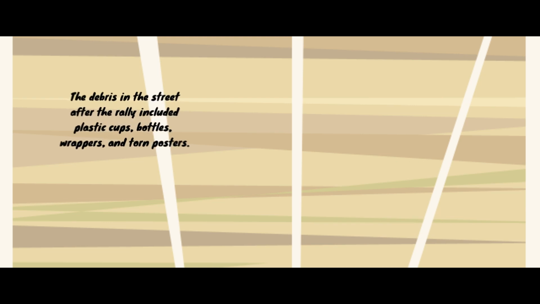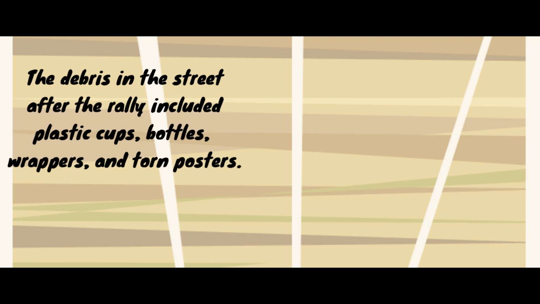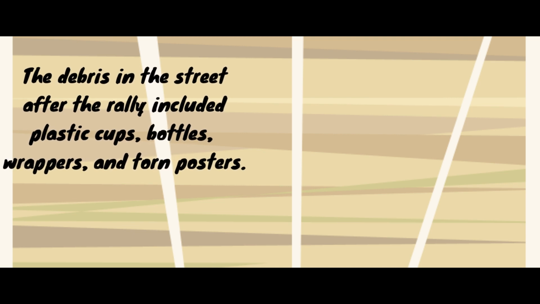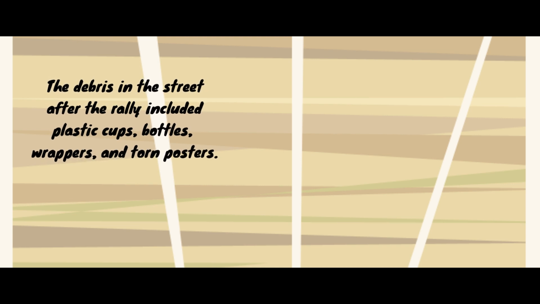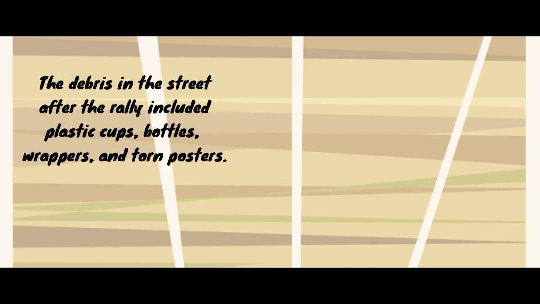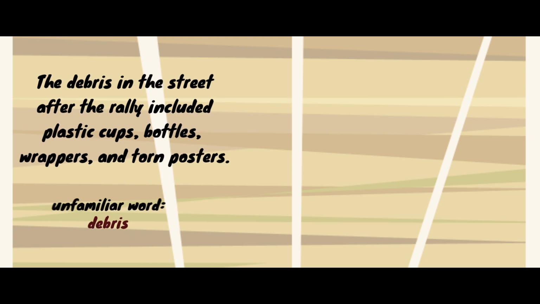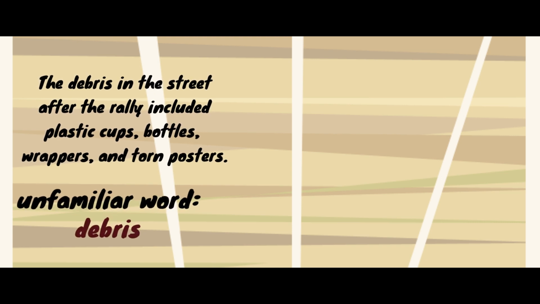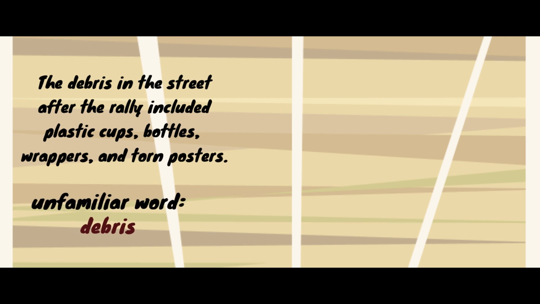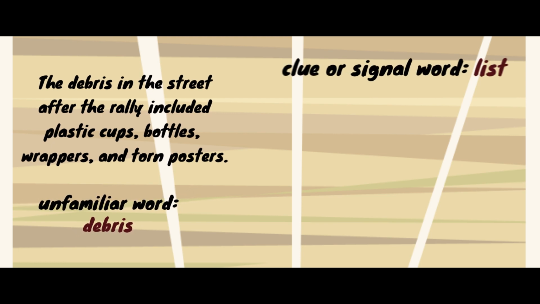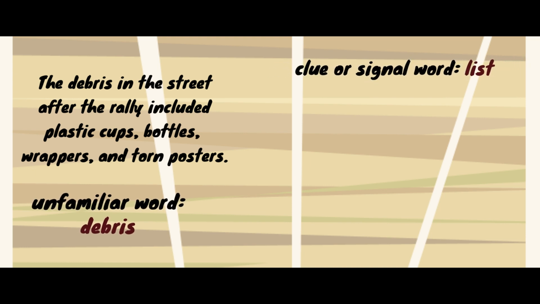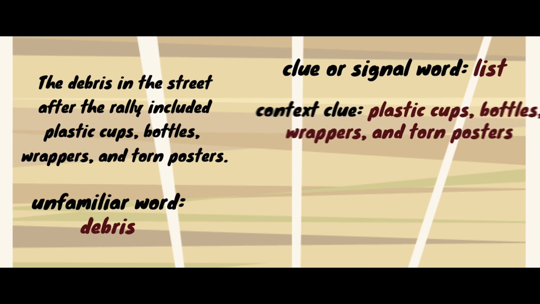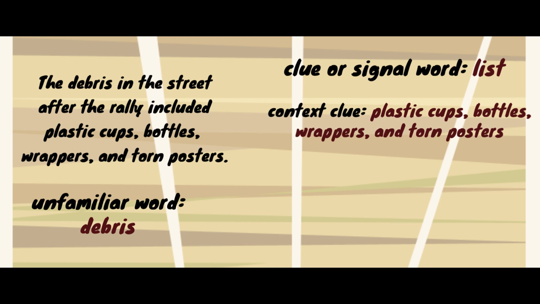The debris in the street after the rally included plastic cups, bottles, wrappers, and torn posters. Now, what is the unfamiliar word in the sentence? The unfamiliar word is debris. What is the clue or the signal words? The clue given is a list. Now, what is the list given or the context clues? The list includes plastic cups, bottles, wrappers, and torn posters.